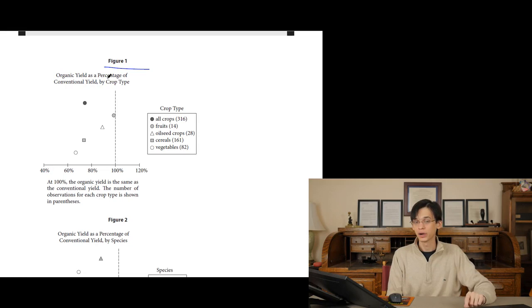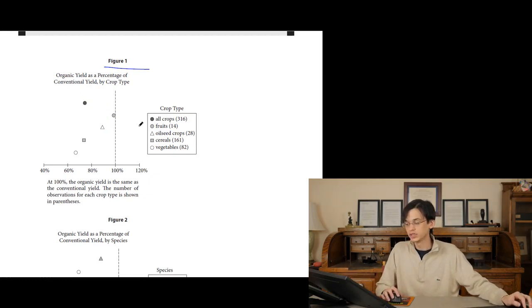So mathematically, that percentage is going to be less than 100% because there are fewer crops per land for organic than for conventional. That's why all these numbers are below 100. The organic yield is going to be like 90% or 80% or 60% of the conventional yield.